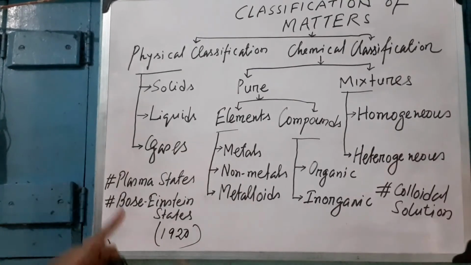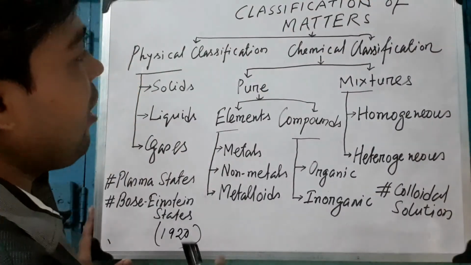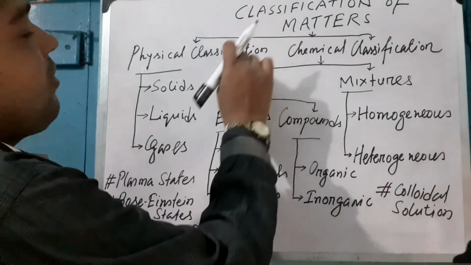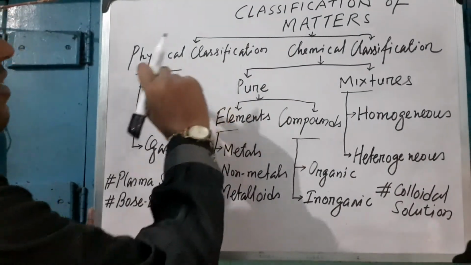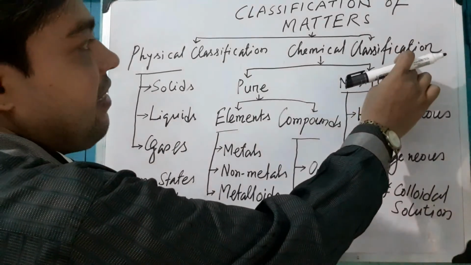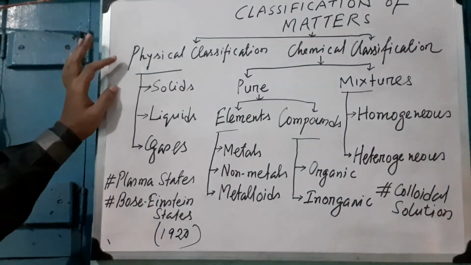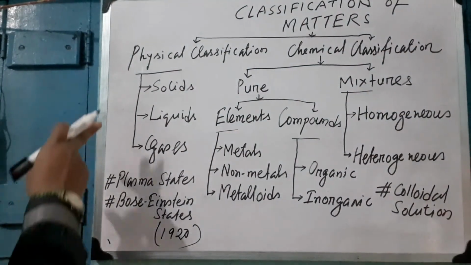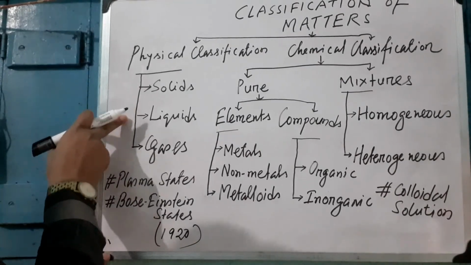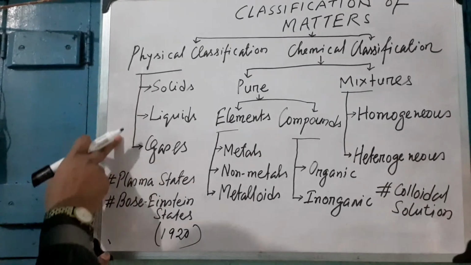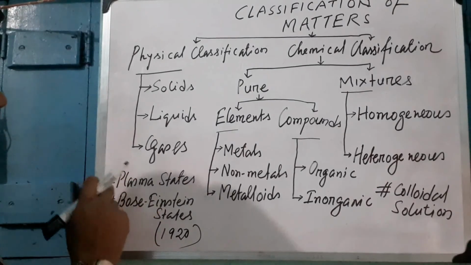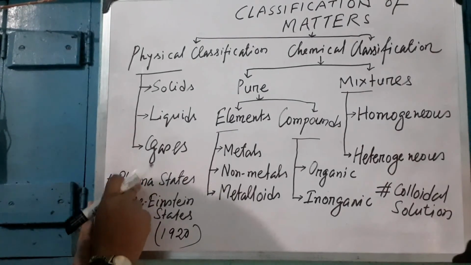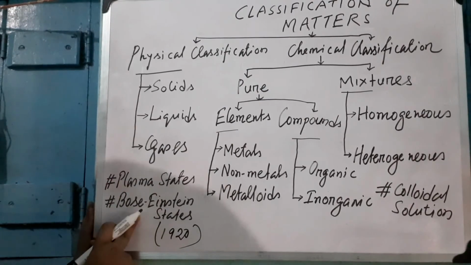So what have we learned today? There are two types of classification of matter: physical classification and chemical classification. In physical classification, there are three states of matter: solid, liquid, and gaseous. Apart from these, there are two more states: the fourth is plasma and the fifth is Bose-Einstein.